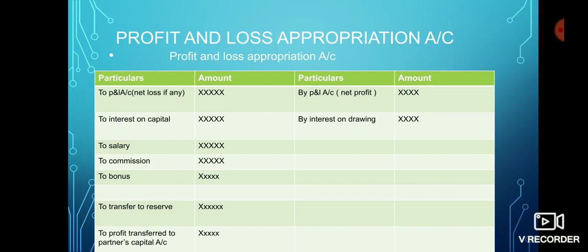If in the question it is given that the partnership firm is following the fixed capital method, then instead of partners' capital account, we have to write here partners' current account. This is all about the profit and loss appropriation account.